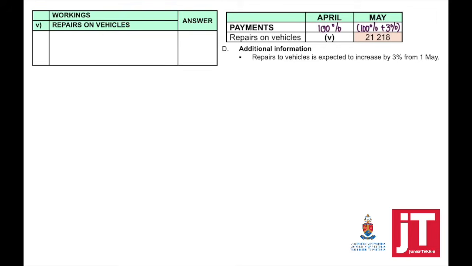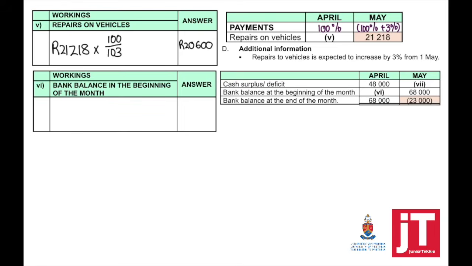So to calculate that, we are going to say May 21,218 times 100 divided by 103, and that equals the repairs on vehicles for April. Number 6, bank balance in the beginning of the month.